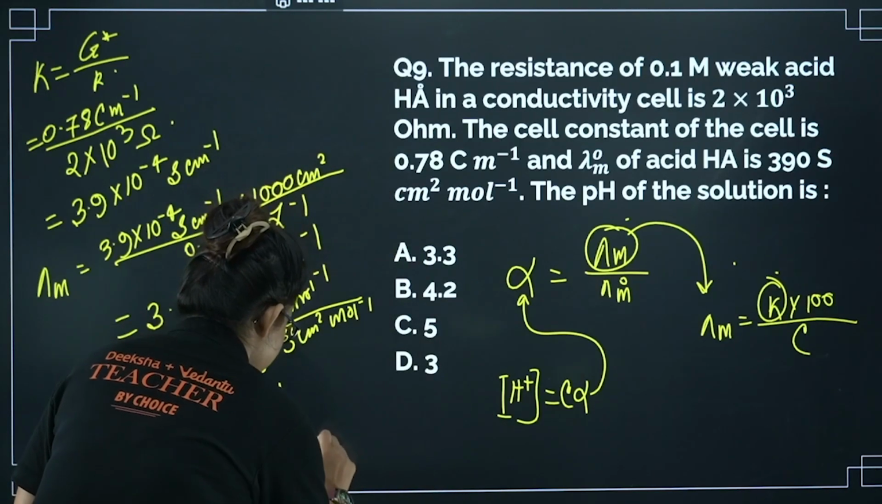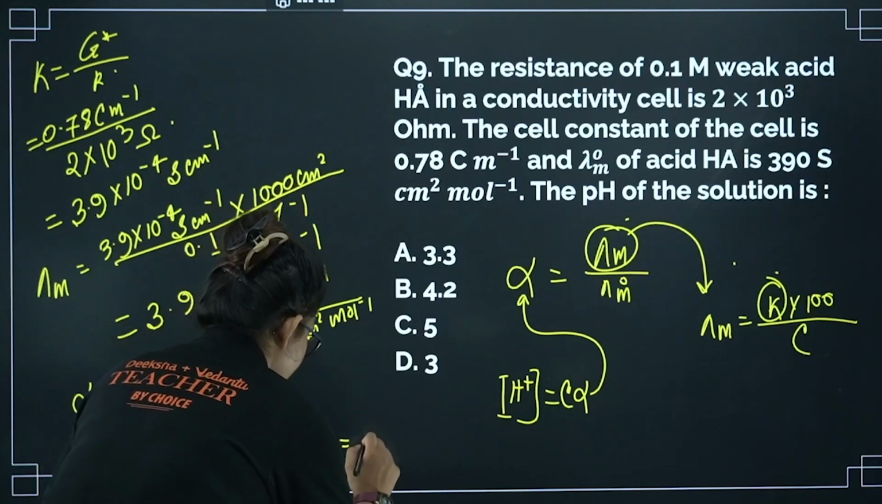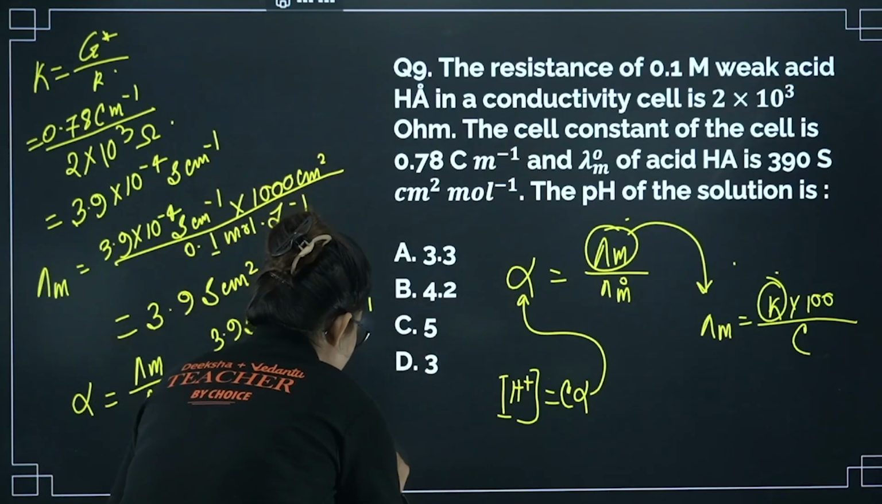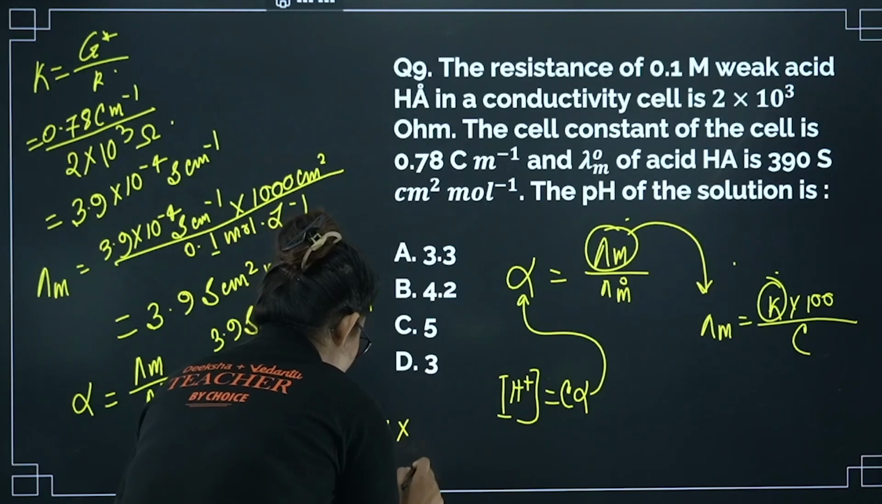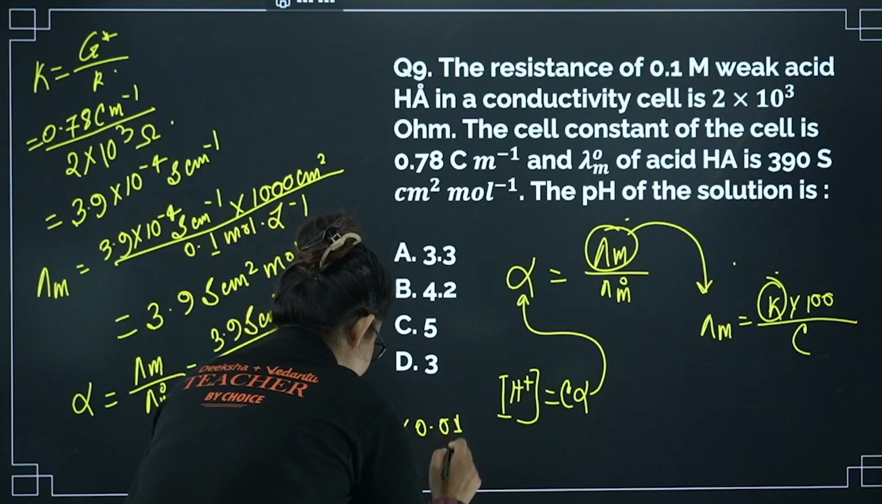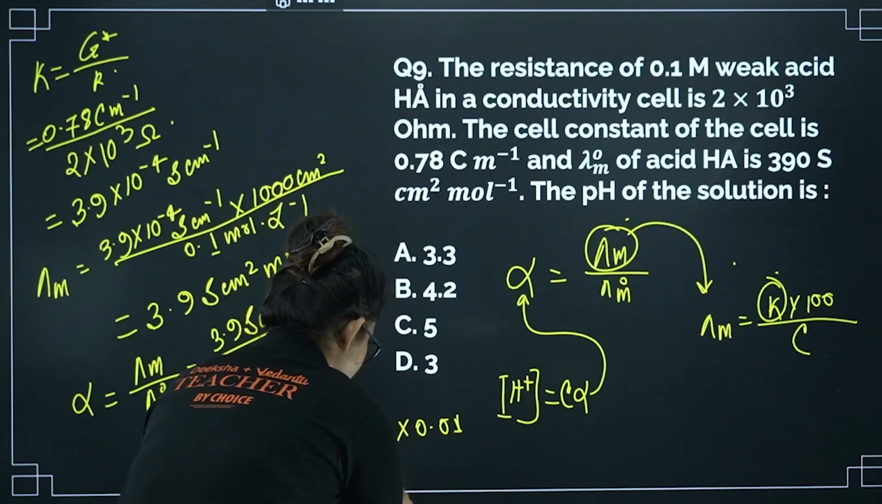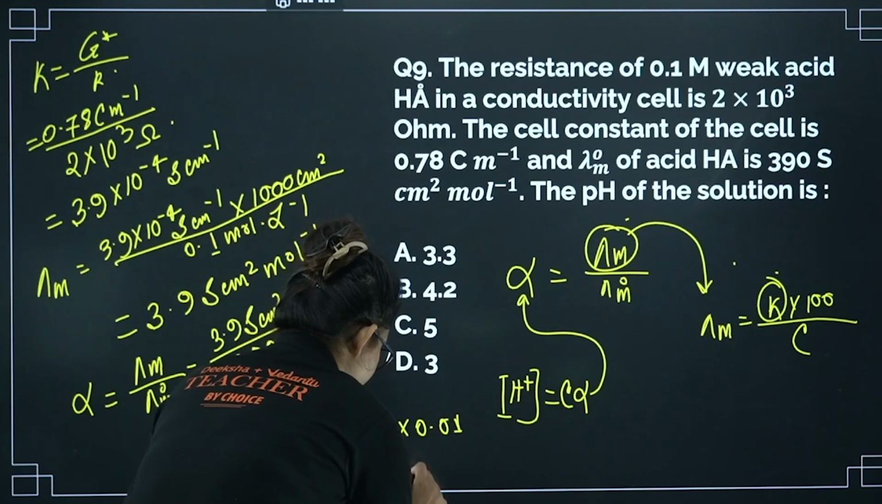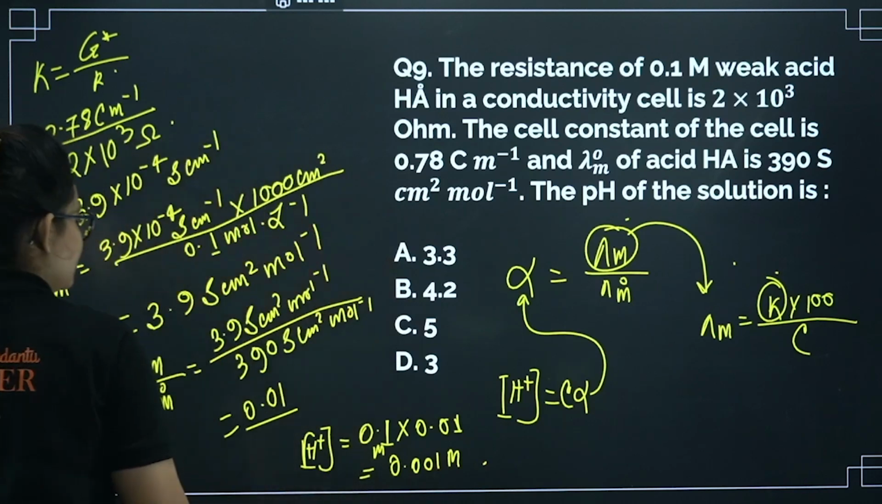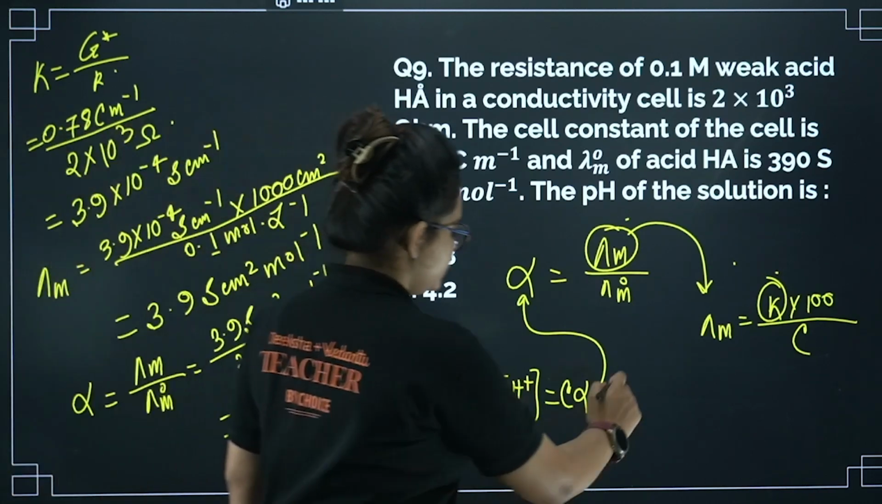Concentration of H plus, I am getting C into alpha. C is given as 0.1 mole, 0.1 into alpha value, I am getting 0.01. So overall I will get 0.001 molar. Okay, now let's calculate the pH.